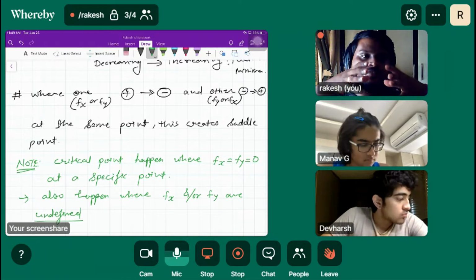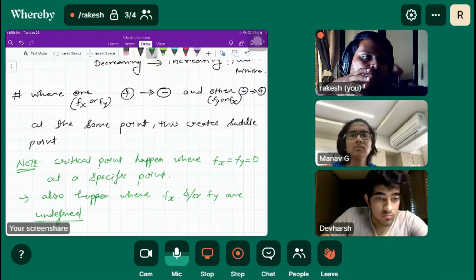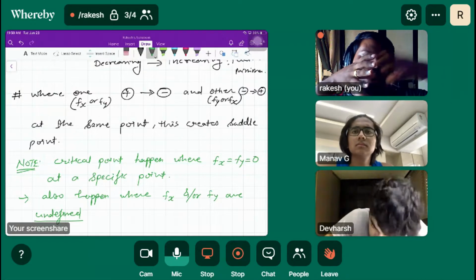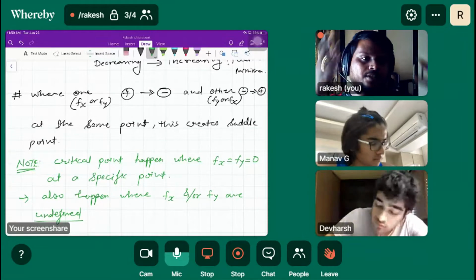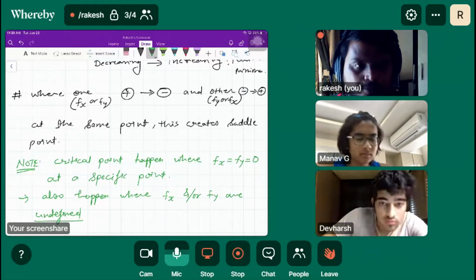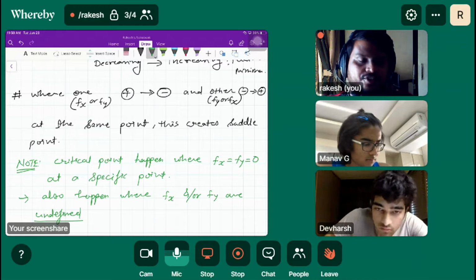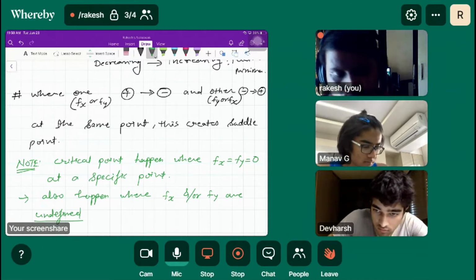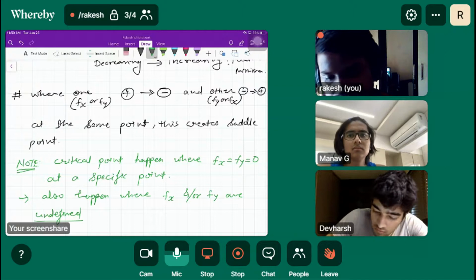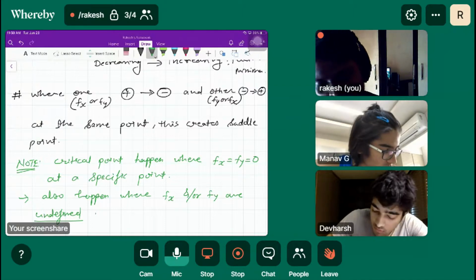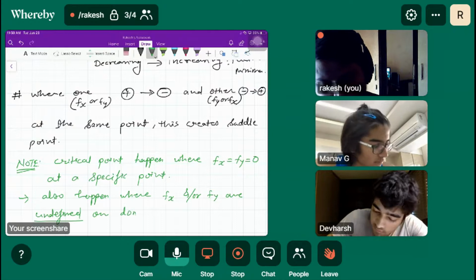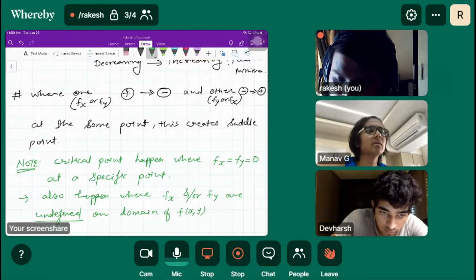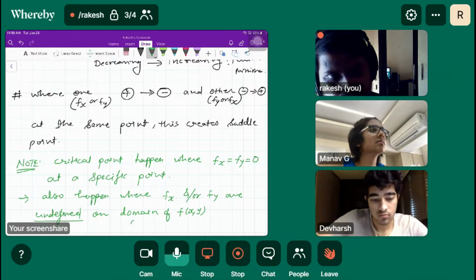Suppose this is the surface and we get critical points out of the domain of the function, right? If we get critical points which are outside the domain of the function, then we will not discuss those points, because we are not interested in them, because that is outside of the domain. So also happen where fx or fy are undefined on the domain of f(x, y). You can make note of this.